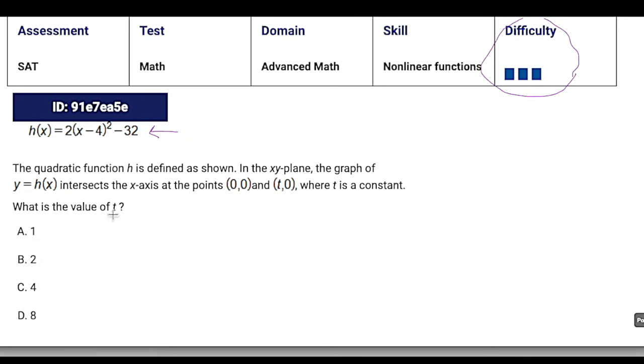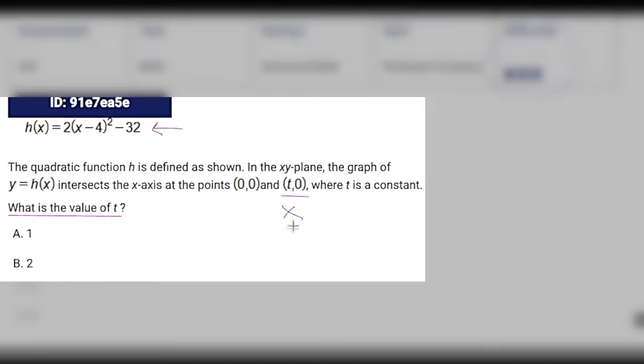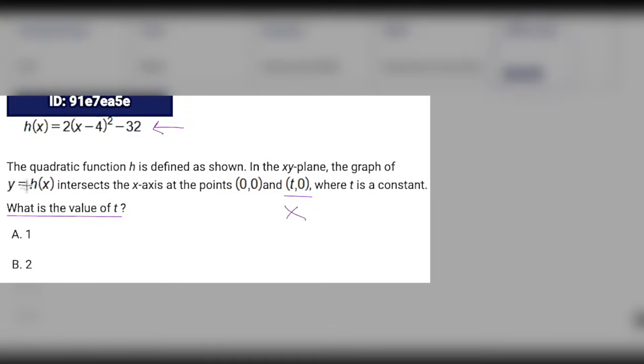So let's take a look here. It says, what is the value of t? And then t is going to be an x coordinate. And then it says this is where the function intersects the x-axis, which is x-intercept, right? So basically, we're looking for the x-intercept that isn't 0, because it says one of them is going to be 0, the other one's going to be something else, t.